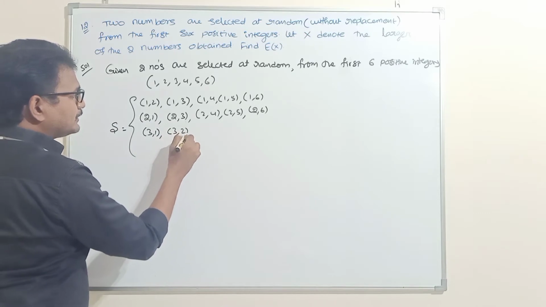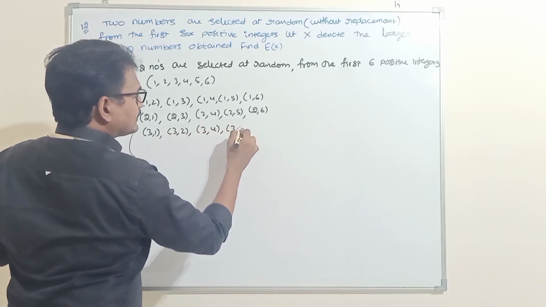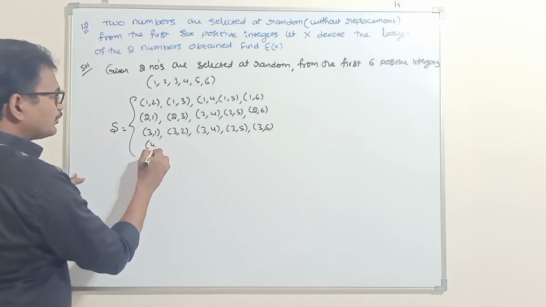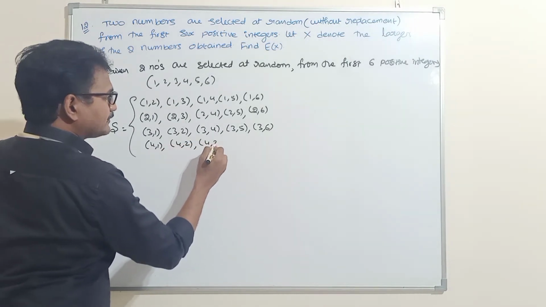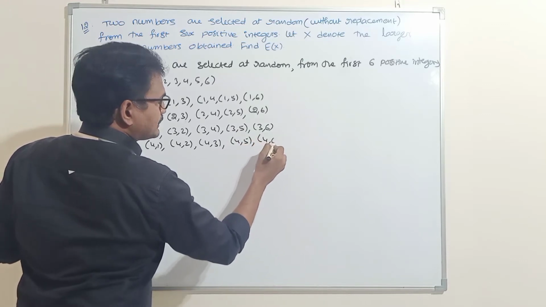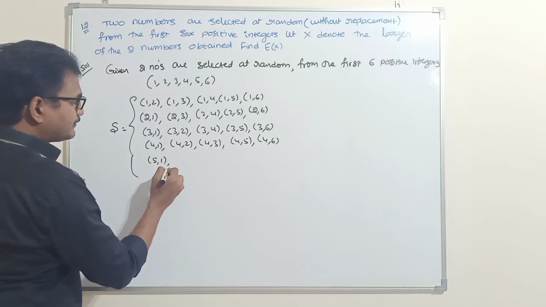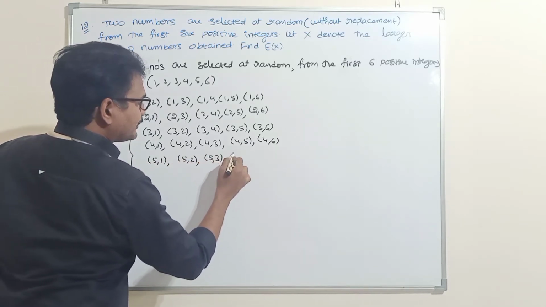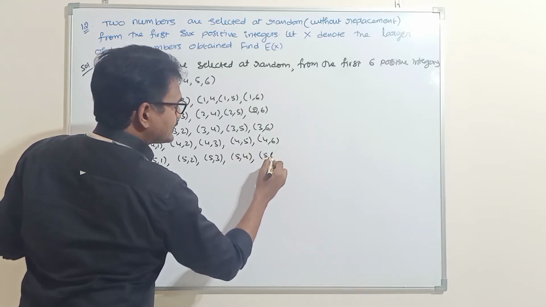Or 3 2, or 3 4, or 3 5, or 3 6, or 4 1, 4 2, 4 3, 4 5, and 4 6, or 5 1, 5 2, 5 3, 5 4, sorry 5 6.